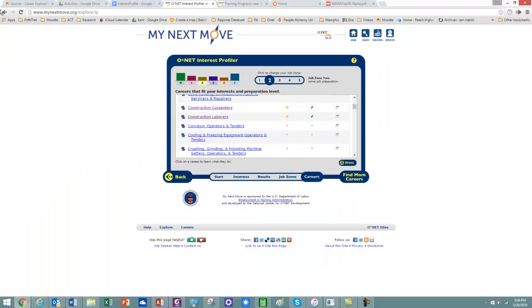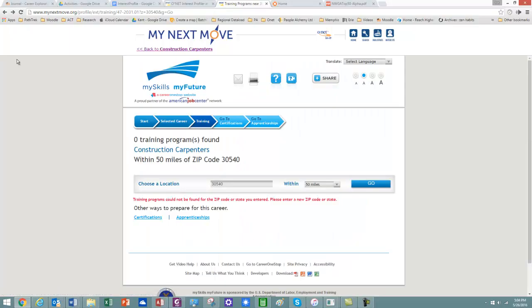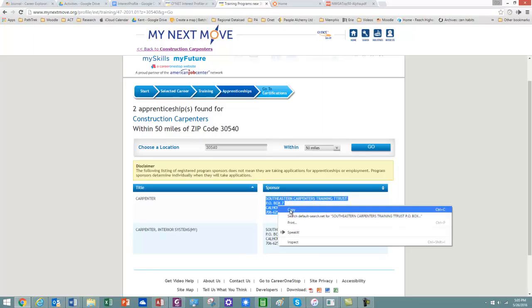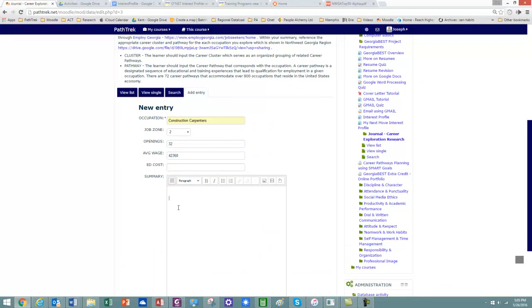And then the other thing we want to look at is apprenticeships. So let's look for apprenticeships. And there are some apprenticeship opportunities here. So we would probably want to copy that and research that as part of our research. So we want to put that down here. Okay, so that would be part of it. So we probably have 0 educational costs, but that could change.